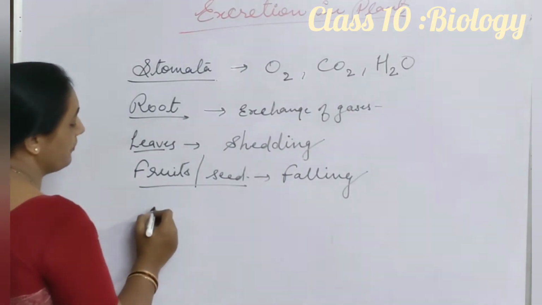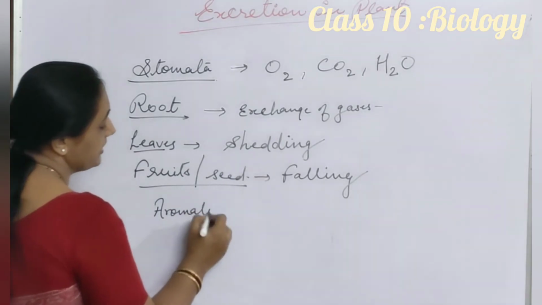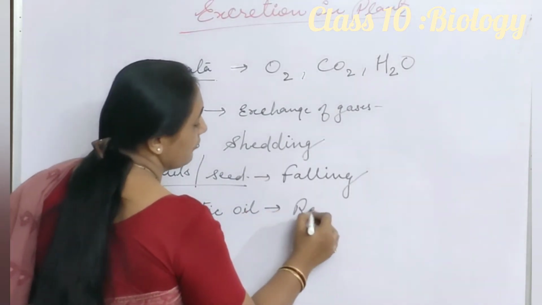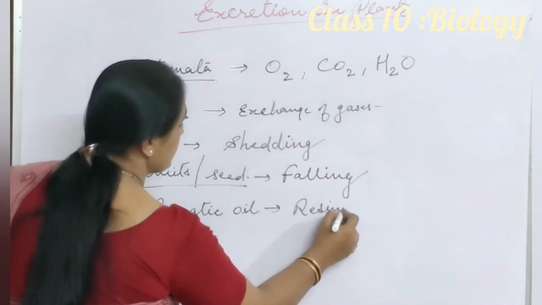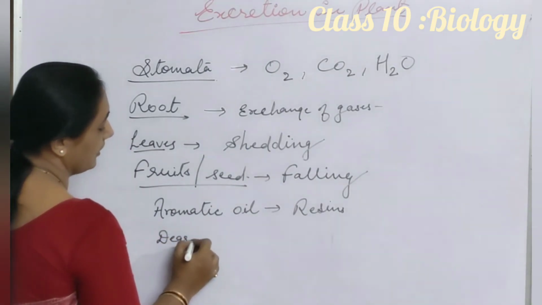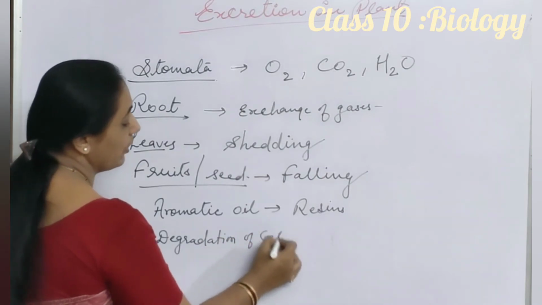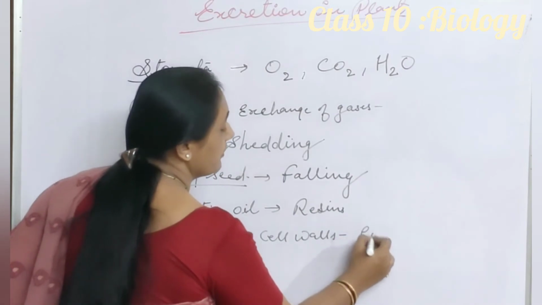During oxidation of aromatic oil, the plant releases waste material in the form of resins. Again, degradation of the cell wall also helps to release waste material in the form of gum.